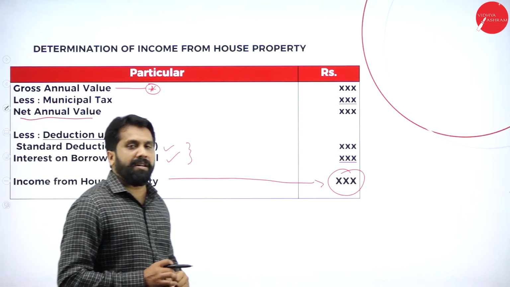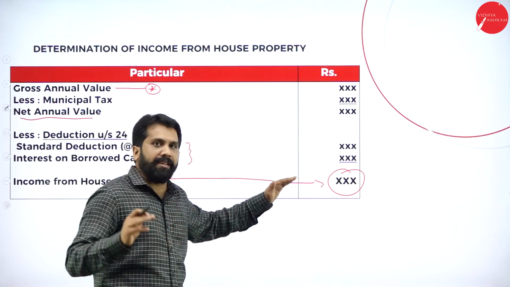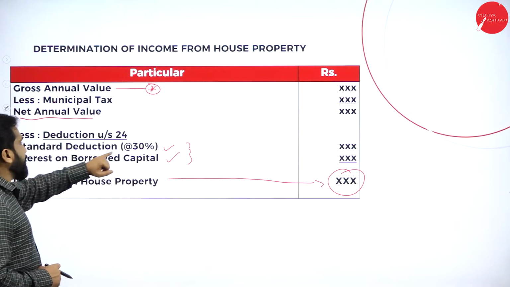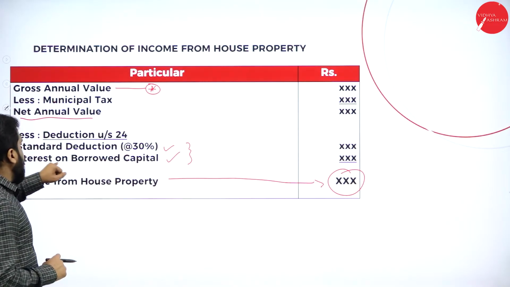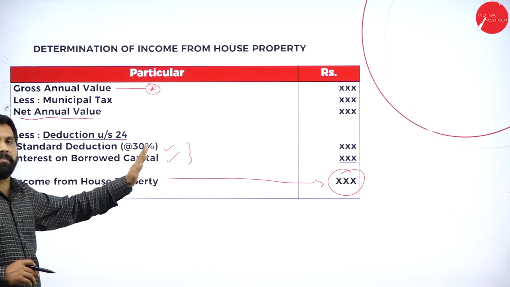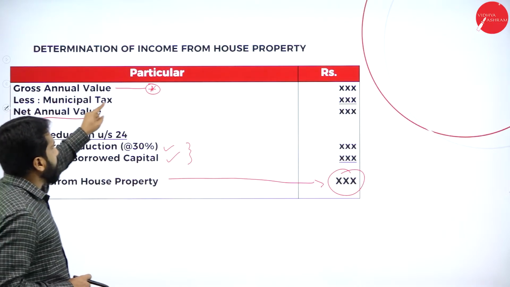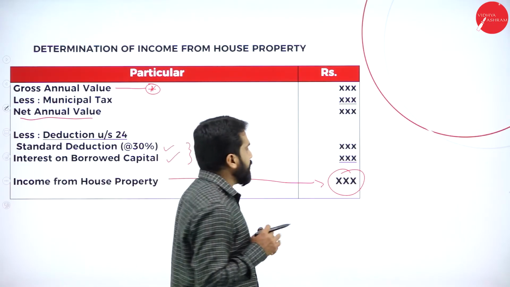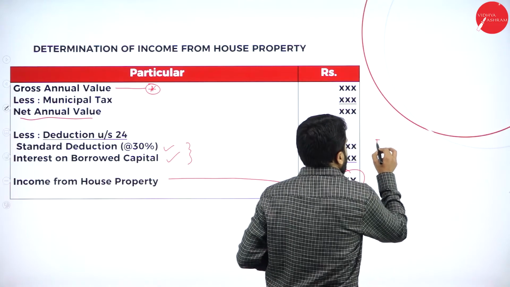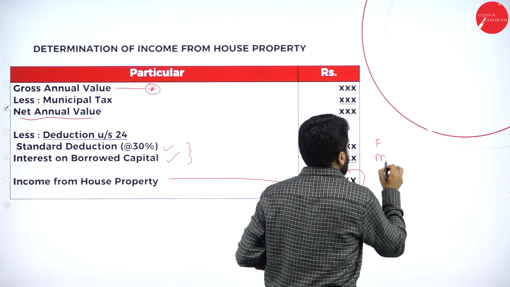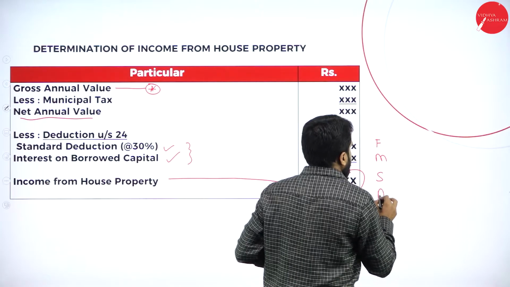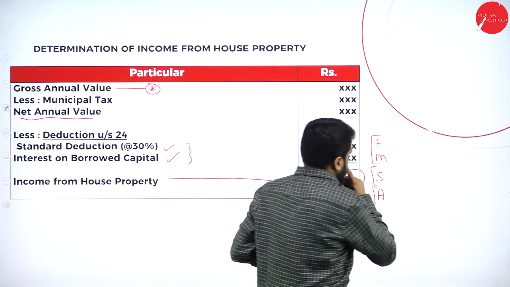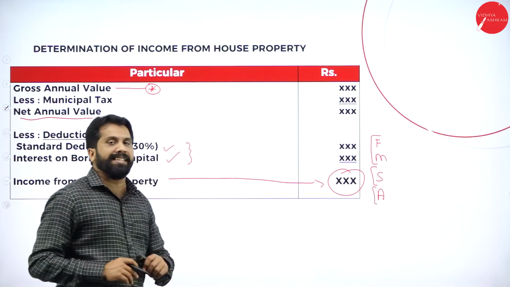In your question paper, they will give you everything directly. Like your municipal tax is 5,000, minus it, easy. They will give you the 30%. You should only remember that interest borrowed they will give you directly, take and deduct. But gross annual value they will not give you directly. How do they give it? I'll tell you. In this they will give you F, M, S, A. So what is F, M, S, A?